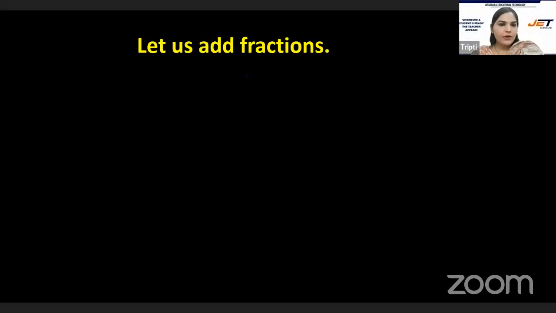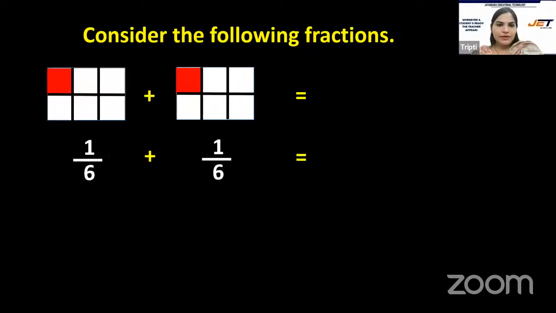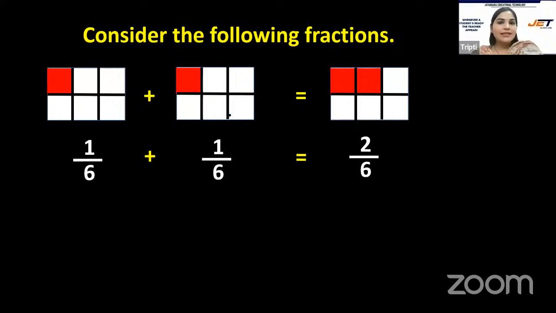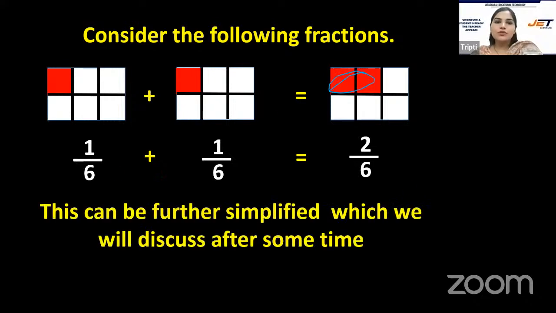Now let's add the fractions, which is going to be the last topic for the day. So what happens when we add the fractions? Over here, 1 by 6 plus 1 by 6. Whenever you add the fractions, you do not add the denominators. You just add the numerators. So 1 plus 1 is 2, 6 as it is. So it's 2 by 6.